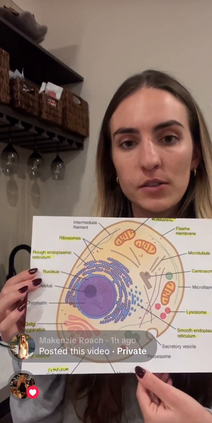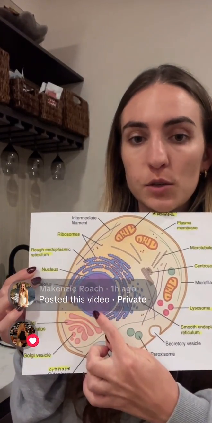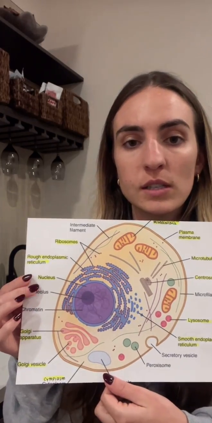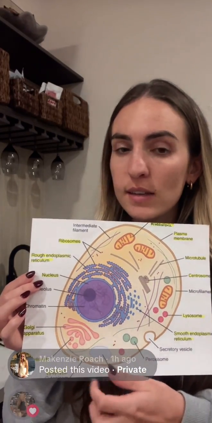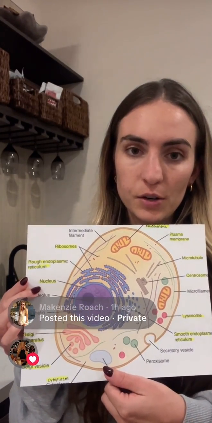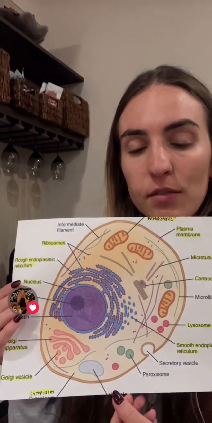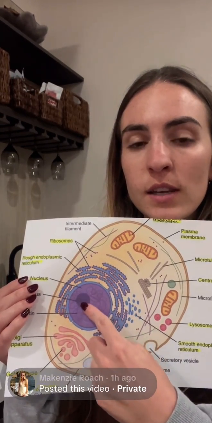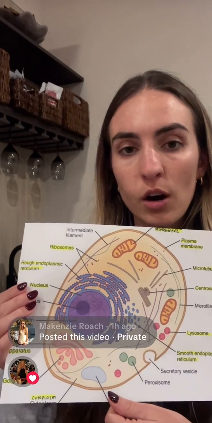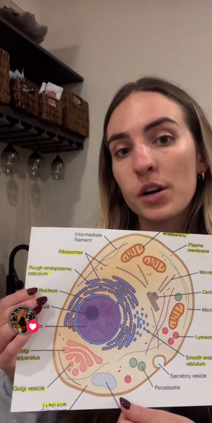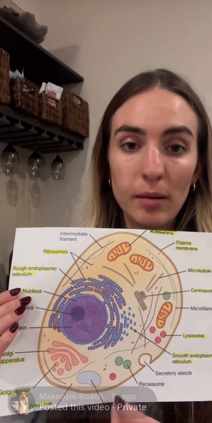The next organelle that I'll discuss is the nucleus. This is the nucleus. The nucleus encloses, houses, and protects the genetic material, DNA, of the cell. Inside of the nucleus is the nucleolus, which generates rRNA, which stands for ribosomal RNA, which then turns into ribosomes.